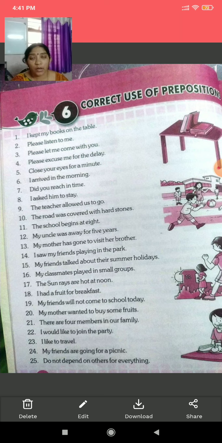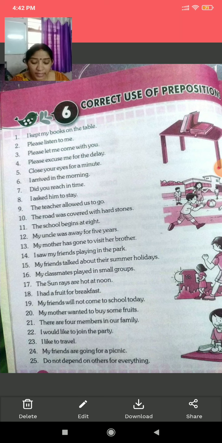So children, you have to keep in mind these words, that if the word table comes, which preposition will you use? I kept a cup on the table. Okay? This way you will learn, and this way your English will improve.